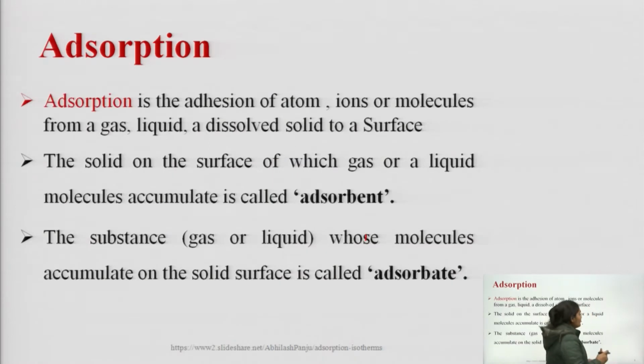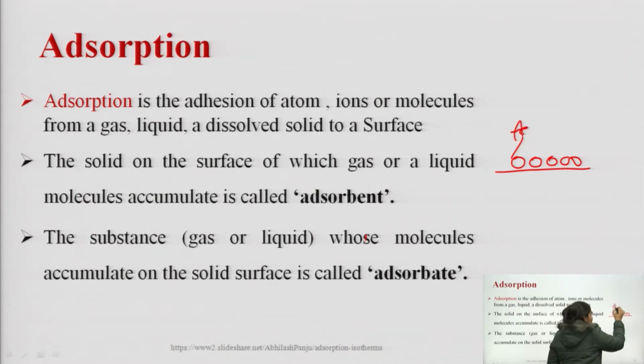See, if there is a certain surface on which a substance is getting adsorbed, then the surface is known as the adsorbent and the molecules that are getting adsorbed are known as the adsorbate.